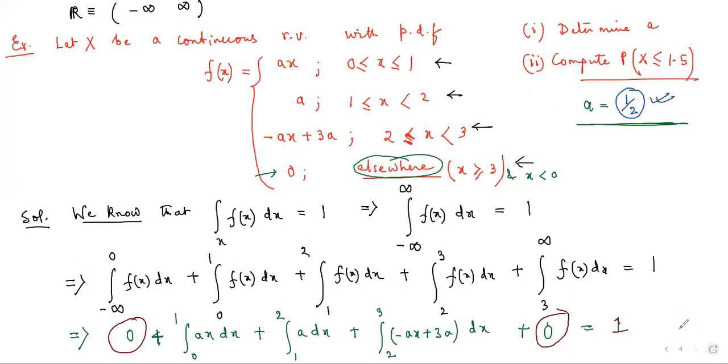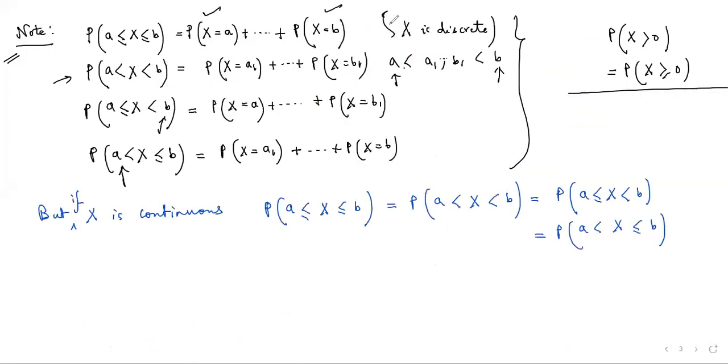Now quickly I am going to talk about the second part. In the second part, you are going to find the probability that the random variable x takes a value less than 1.5. So how can we calculate this? The probability that x takes a value less than or equal to 1.5 means, in the case of continuity, that x lies between minus infinity and 1.5. So in terms of integration, we can write it as the integral from minus infinity to 1.5 of f(x) dx.